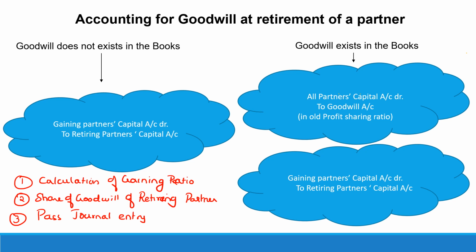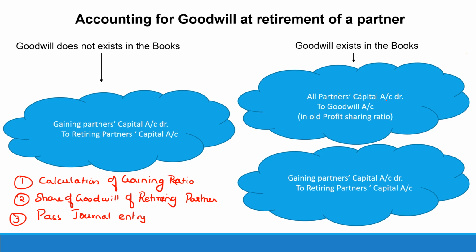Now we will move on and see the case where goodwill exists in the books, meaning on the balance sheet asset side you have goodwill existing in the books. Now that goodwill has to be written off, and therefore the first entry would be to write off that goodwill. That goodwill would be given away to all the partners in their old profit sharing ratio. All partners means including the retiring partner.